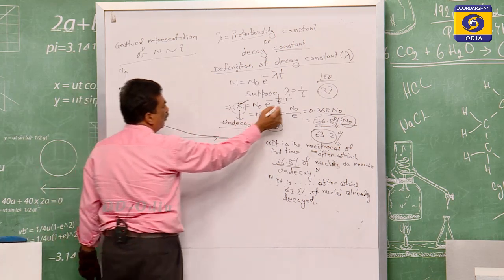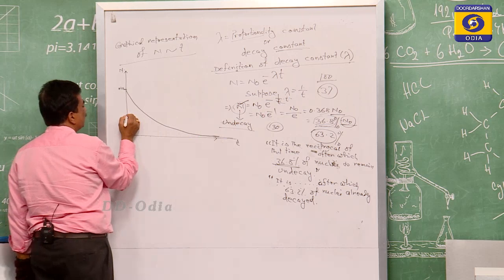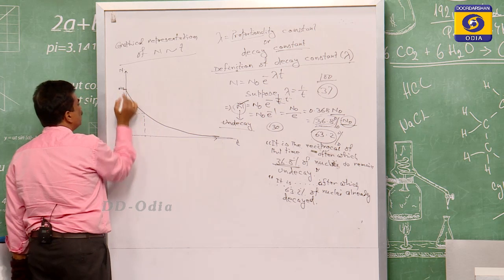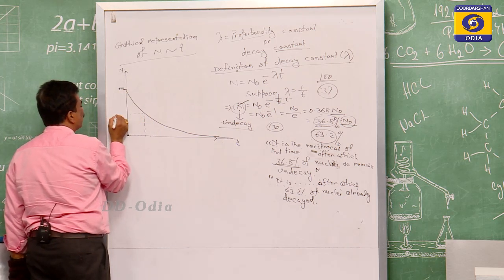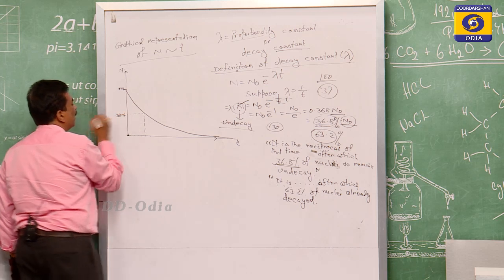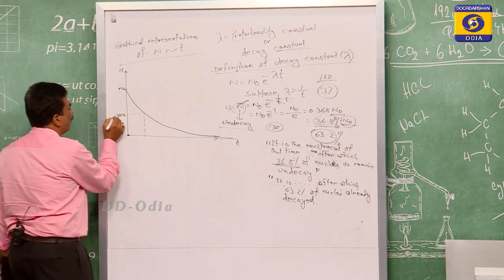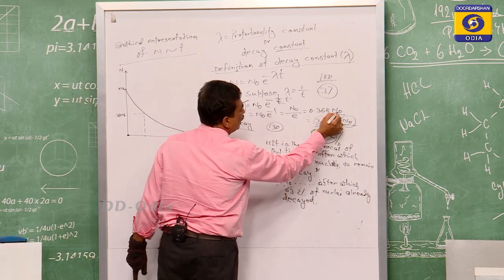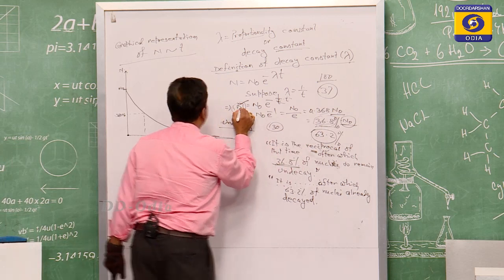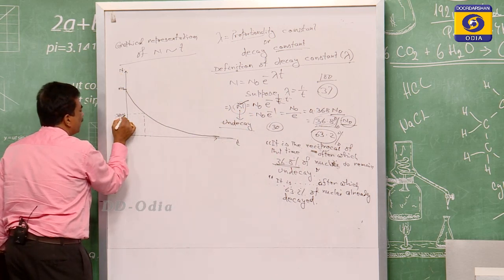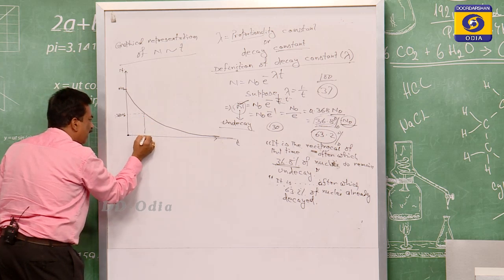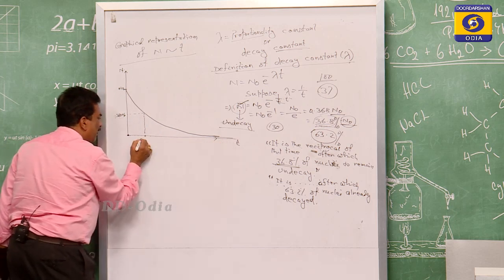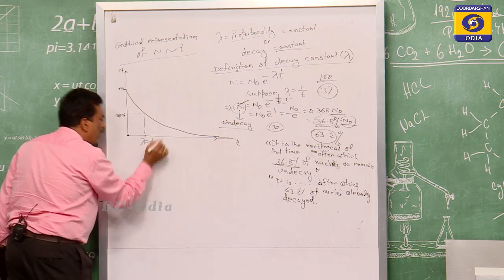For the decay constant, suppose for this time interval the number of remaining nuclei n equals 0.368 n0. If 0.368 n0 is present, that is your n, and the time it takes is t, then lambda will be 1 by t.